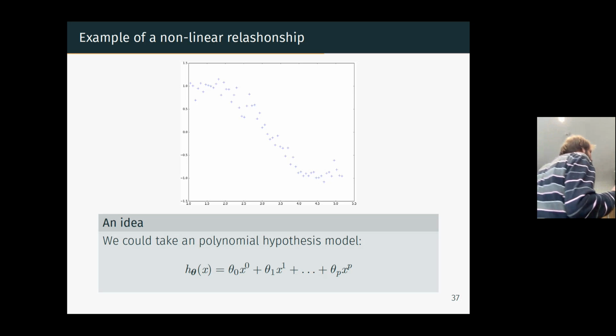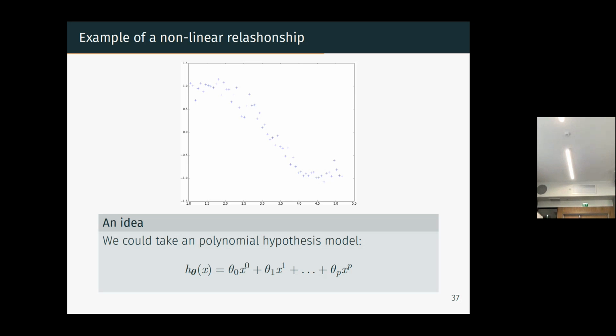I will restart with a bit the same type of problem we had in the first course. So here you have a data set. We go back to a very simple case with one-dimensional input features and one expected output target here on the y-axis, with a bit of noise. And you want to be able to reproduce the y given the x. So the idea would be to take a polynomial regression.